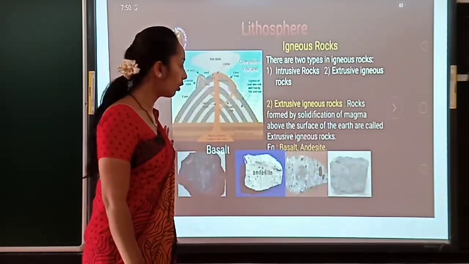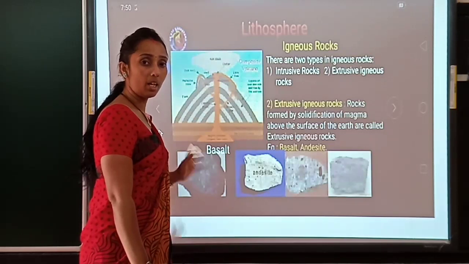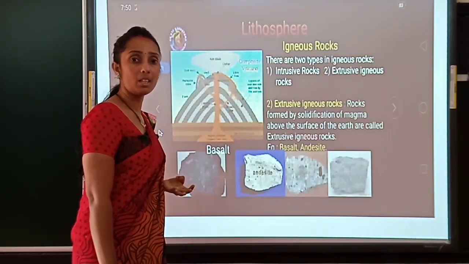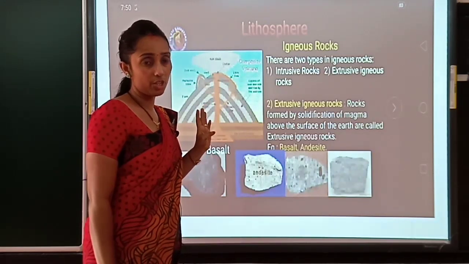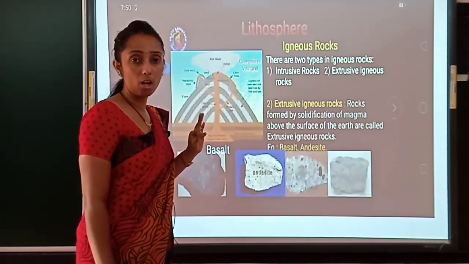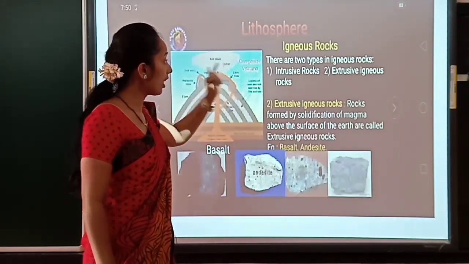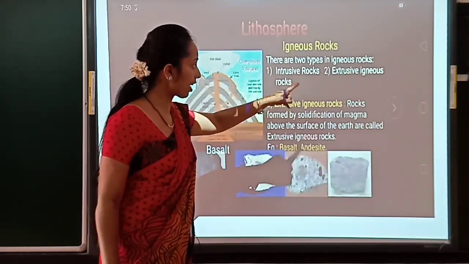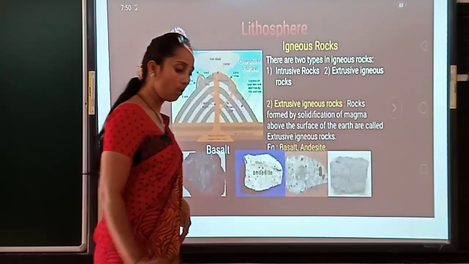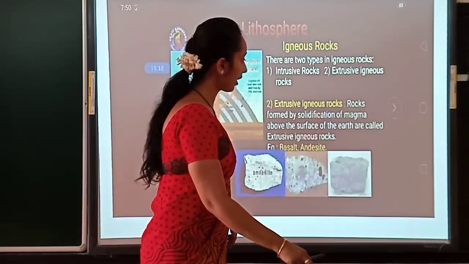Okay children, look into this slide. We learned types of rock. In that we learned igneous rock, sedimentary rock, metamorphic rock. In the igneous rock there are two types, intrusive rocks and extrusive rock. Now move on to the sedimentary rock.